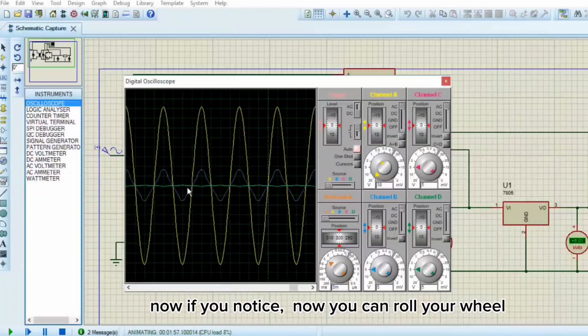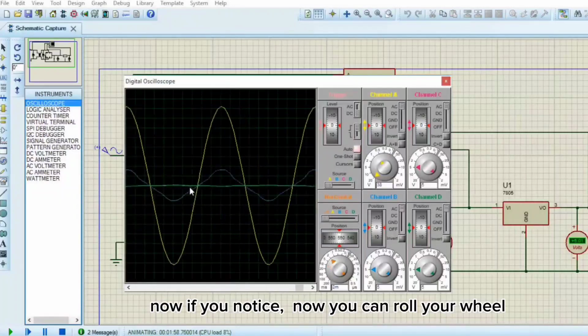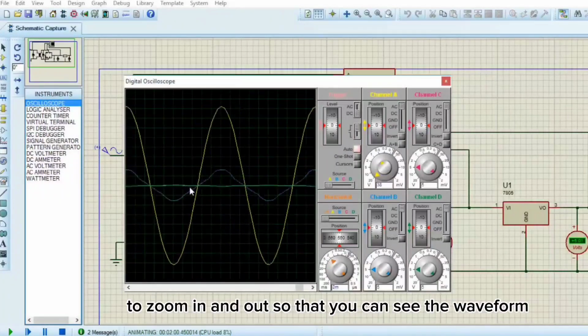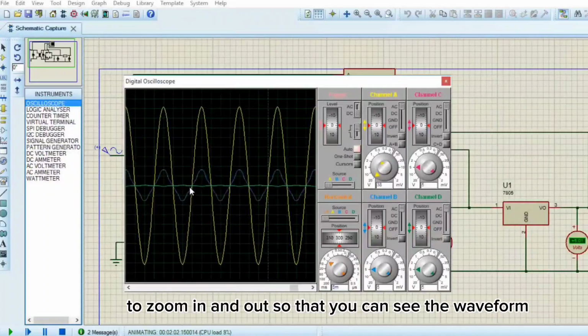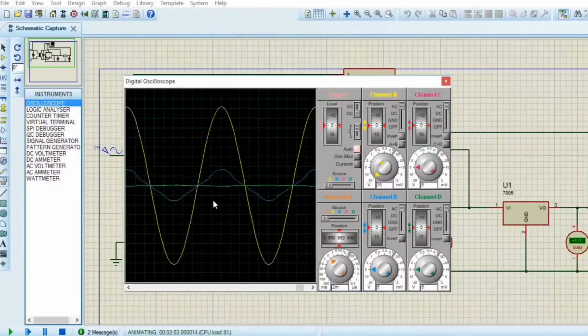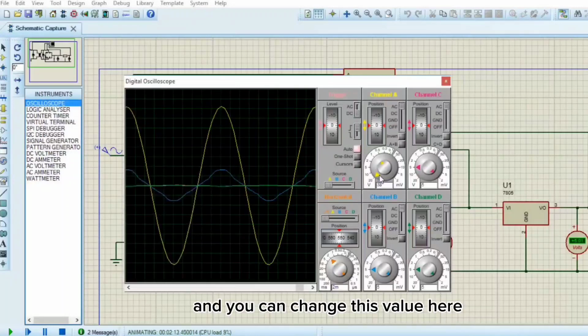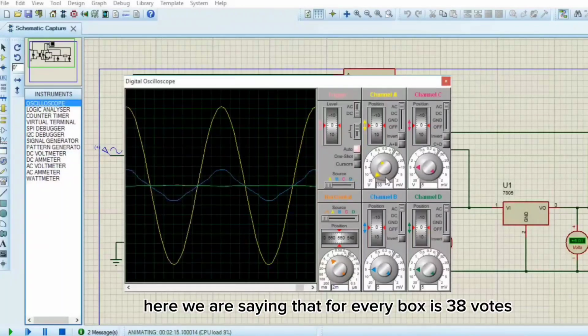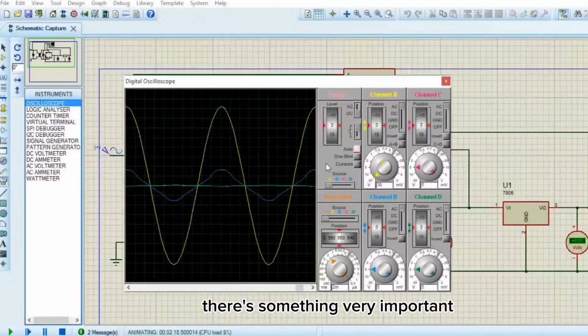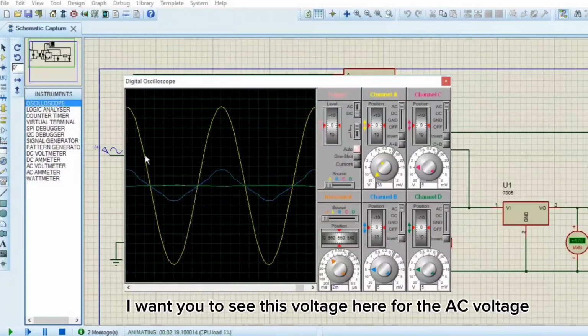Now you can roll the wheel of your mouse to zoom in and out so that you can see the waveform. You will notice every box is a certain value and you can change this value here. Here we are saying that every box is 38 volts. There's something very important I want you to see.